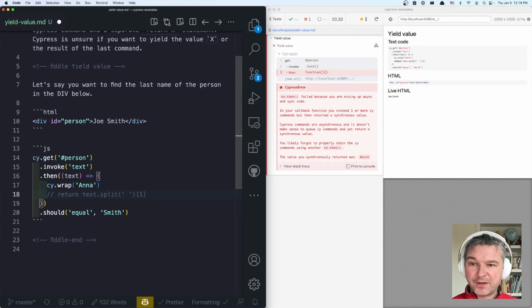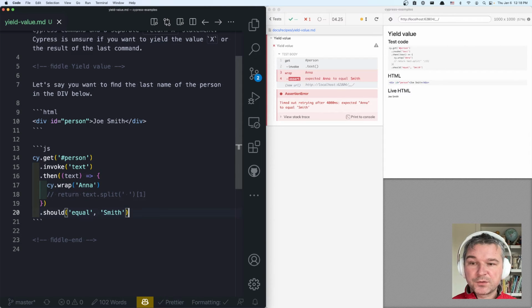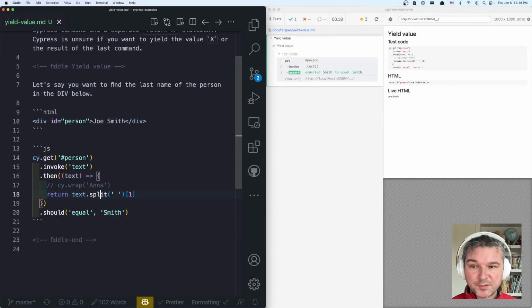So if we have no return, then Cypress automatically takes the value of the last command and yields it to the next command in the chain, right? If we remove the wrap and just have a return value, it works as well because Cypress knows you just want to return whatever you return. If it were a promise that you return, it would use the result value. So in this case, that's it, right? The confusion comes from using a command and having a return value.